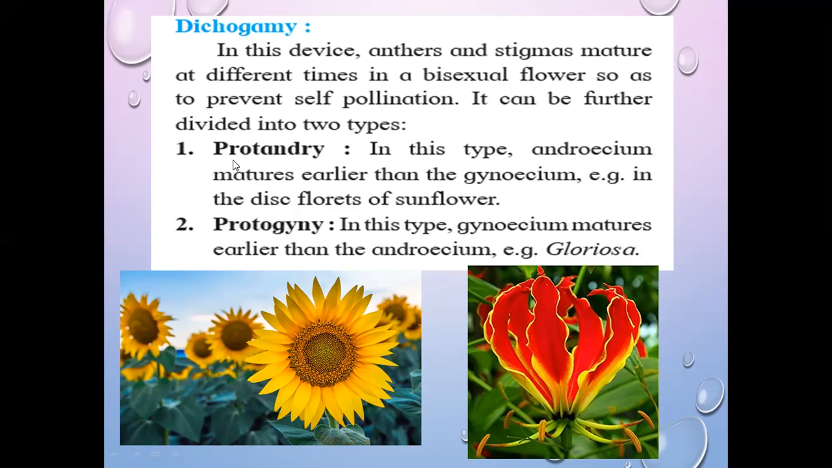Pro means before or first. So, what is protandry first? Protandry means in this type, androecium matures first, earlier than the gynoecium. Means before gynoecium, androecium matures. For example, disc florets of sunflower. Okay. And protogyny means what? In this type, gynoecium matures first. See here, there is a gynoecium. All these are the pollen grains, and here there is the gynoecium, stigma, style, and ovary. So, in this protogyny, gynoecium matures first or earlier than the androecium. For example, gloriosa. It is shown, gloriosa.